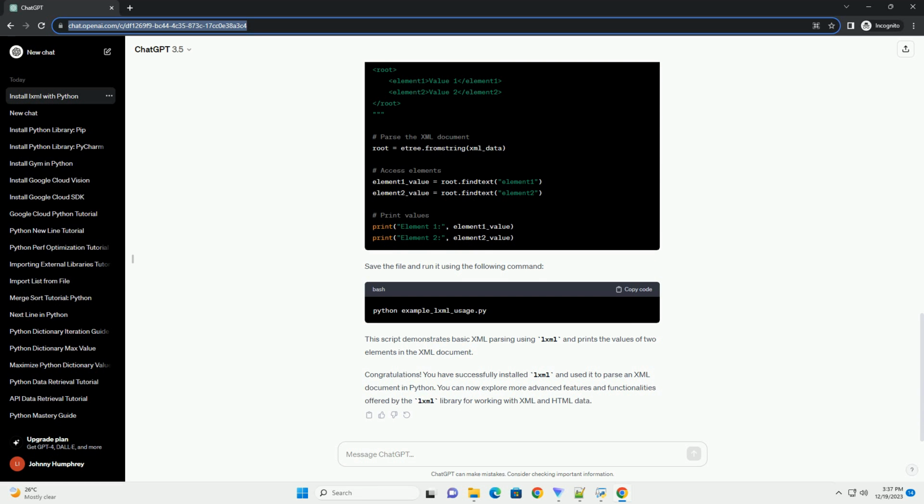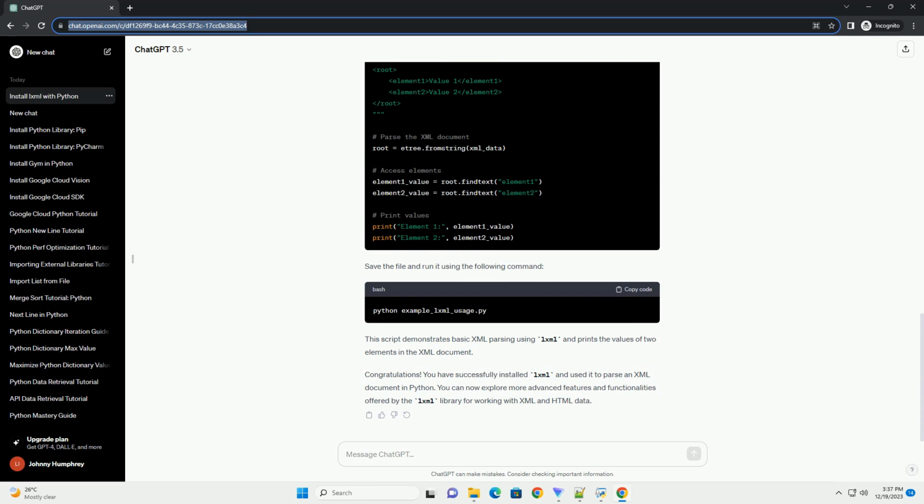To verify that lxml has been successfully installed, you can create a simple Python script or use an interactive Python shell. Open a text editor and create a file named verify_lxml_installation.py. Add the following code. Save the file and run it using the following command. If lxml is installed correctly, you should see the version number printed to the console.